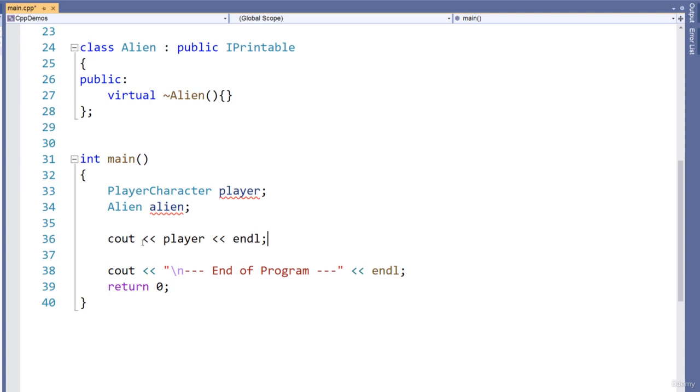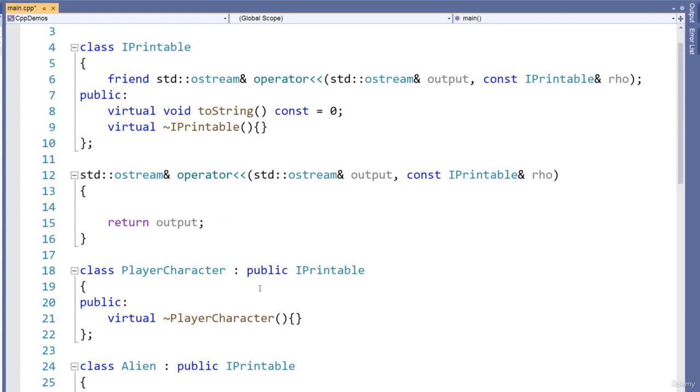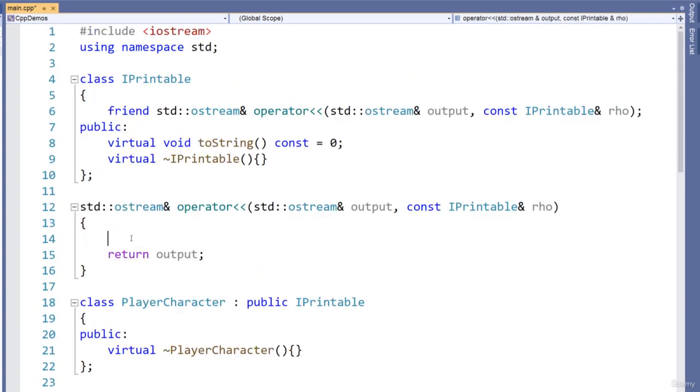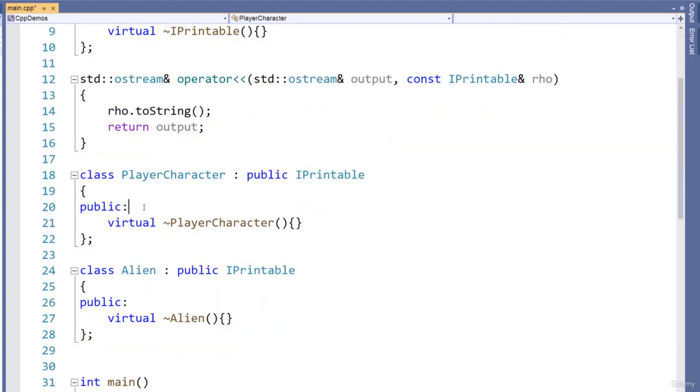Okay, so we want to do something like this. We want to do console output, the stream insertion operator, and player, right? Or alien. What do we want to have happen when we call this? Well, in the definition of the stream insertion operator, we can do right-hand operand dot toString. Okay, we do console output and an instance of player character. This will take it in as the right-hand operand, and then it will do right-hand operand dot toString. Okay, so let's go down and implement that in player character now.